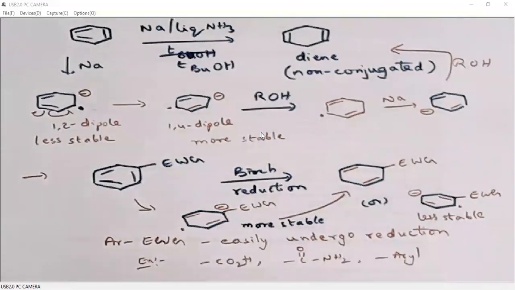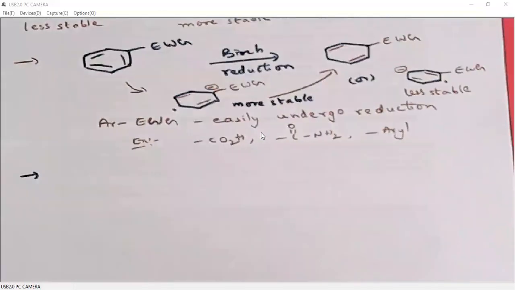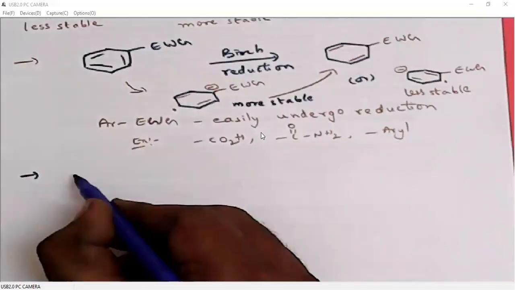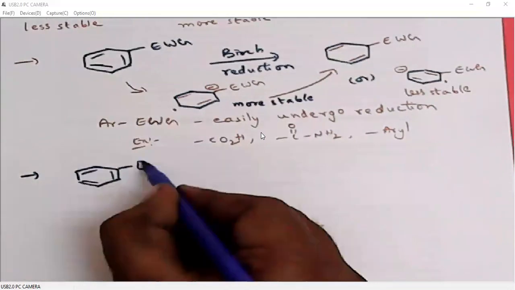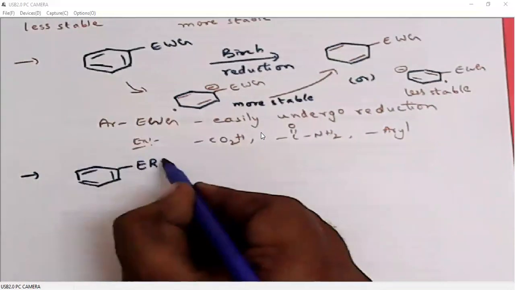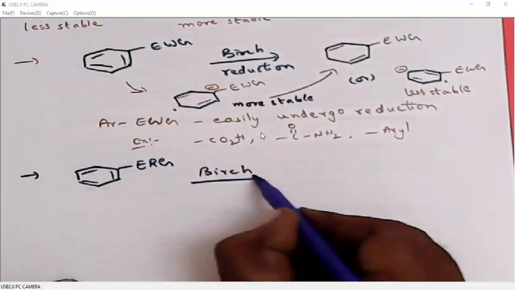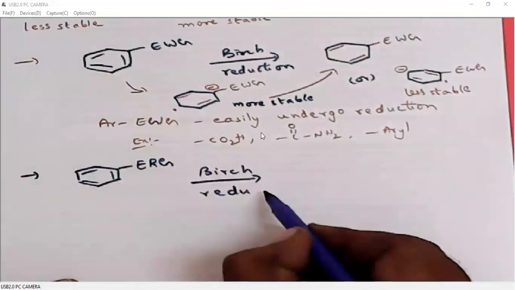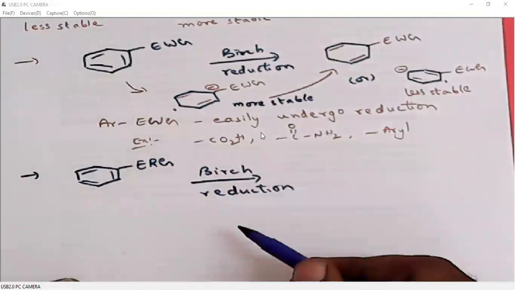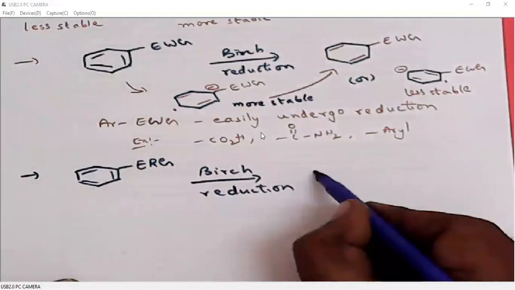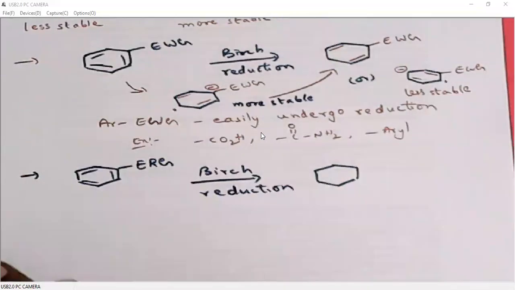Similarly, we can also look at the reduction of aromatic systems which are having an electron releasing group. When we reduce aromatic systems with an electron releasing group, the carbon which is having the electron releasing group will not undergo reduction.